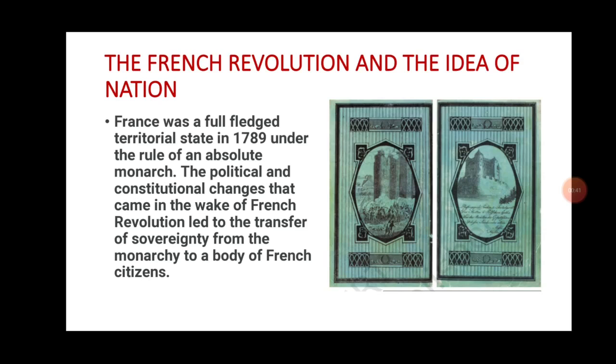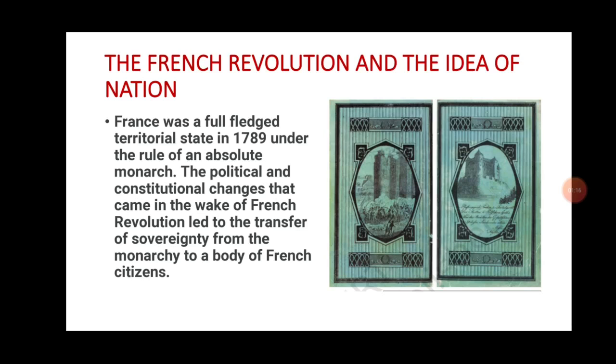People wanted the political and constitutional changes that came in the wake of the French Revolution, which led to the transfer of sovereignty from the monarchy to a body of French citizens. Because of these problems, they wanted rights to be given to the citizens so that they could live a comfortable life in France with dignity and equality.